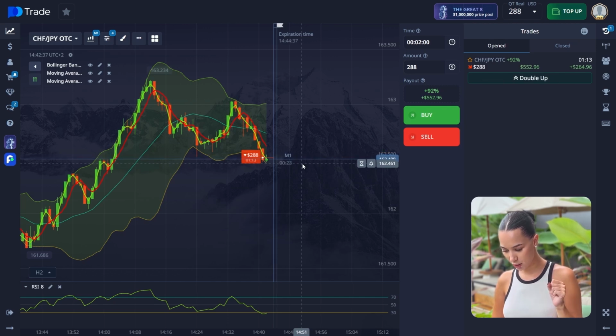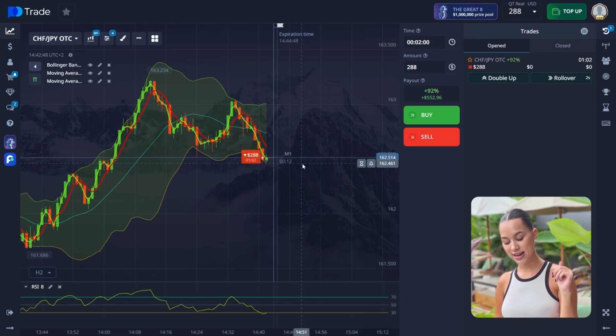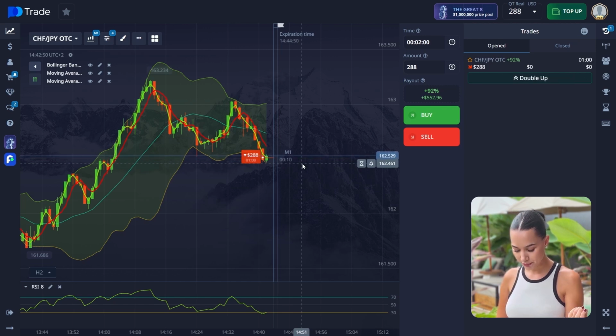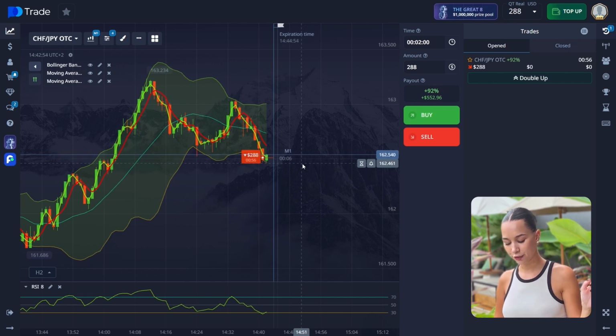So as you can see, for now, it's all going great. Also by the RSI indicator. The RSI previously moved above the 70 level, indicating an overheated market and a high probability of a reversal. So at the moment of entry, RSI started declining, confirming weakening buyer strength.